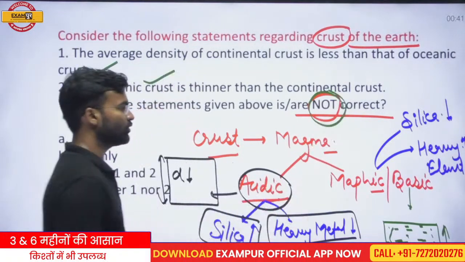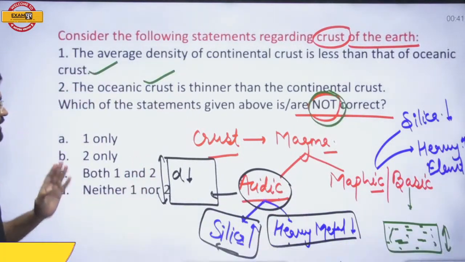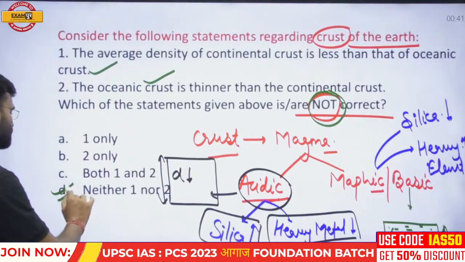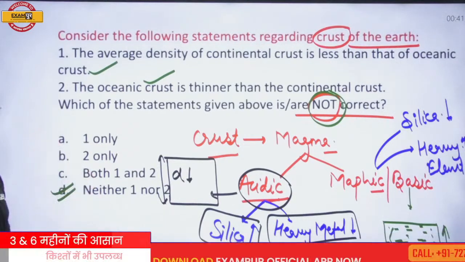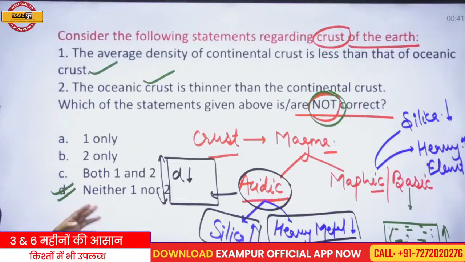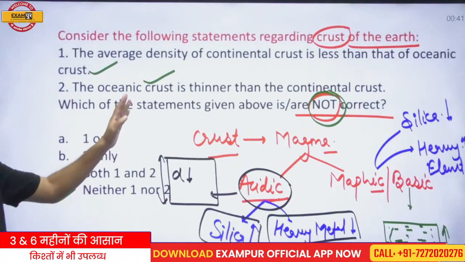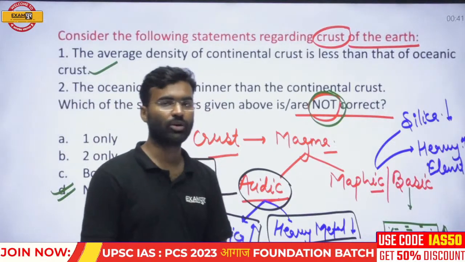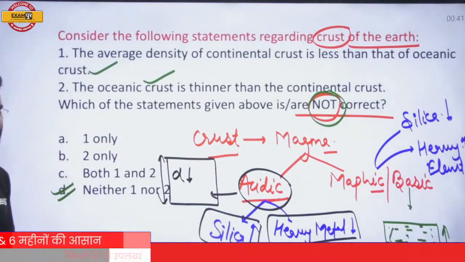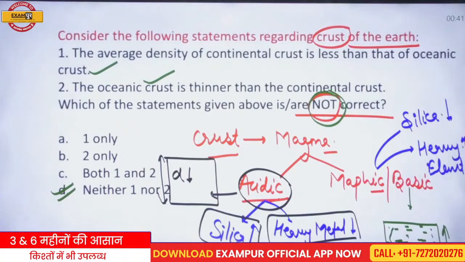That means there is no statement that is not correct. So your answer should be neither 1 nor 2 is incorrect. Both statements are correct, and you have to find the one not correct, so your answer should be option D. Option D is the correct answer of this question.